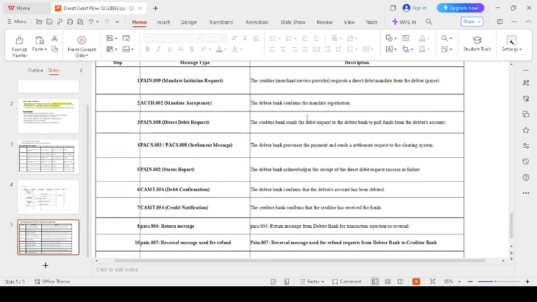So these are all the messages involved for the SEPA direct debit and ISO direct debit.